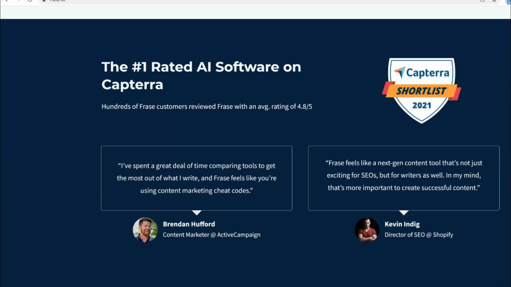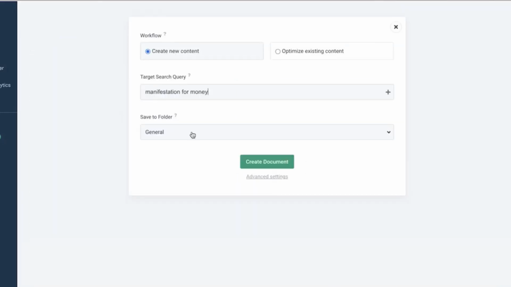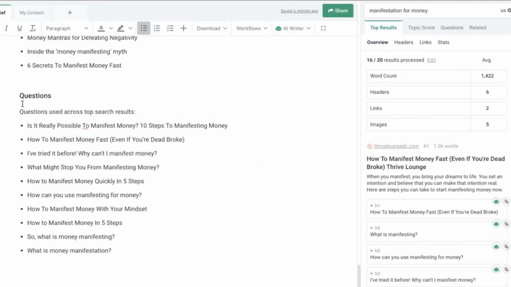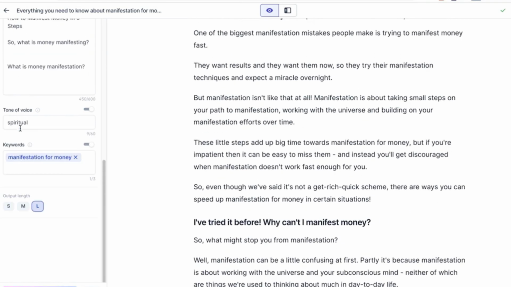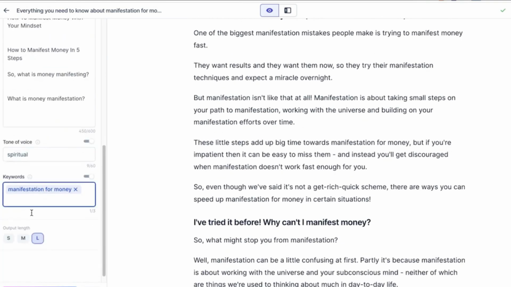Click on New Document, add the phrase. It will give a set of questions related to this. Next, you need to use these questions that people are searching for. I will show you how to auto-generate high-quality content for free so that you can get your article on the first page and start making money with affiliate marketing.